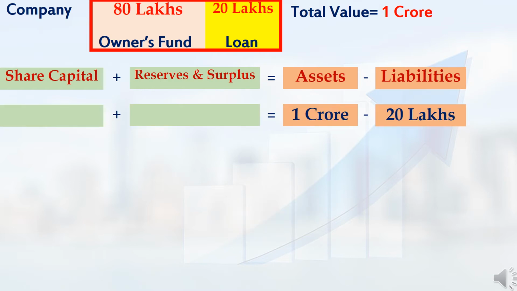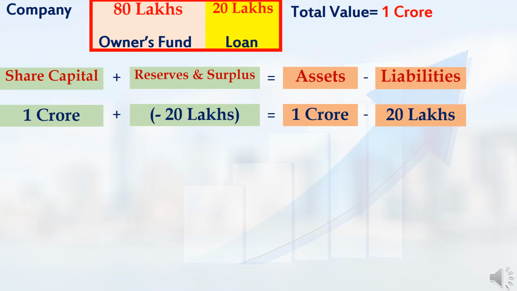Like in the previous example, my company's total asset value is 1 crore rupees. So, I had entered 1 crore rupees in the assets. In liabilities, I had entered 20 lakh rupees because I had taken a 20 lakh loan from the bank. On the left side, in place of share capital, I had entered 1 crore rupees because for starting my business, totally I had spent 1 crore rupees. Any company's share capital value will not change often. Only in some rare situations will share capital value change. In which situation share capital value will change, I will discuss at the end of this video.